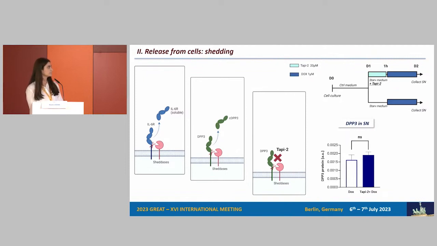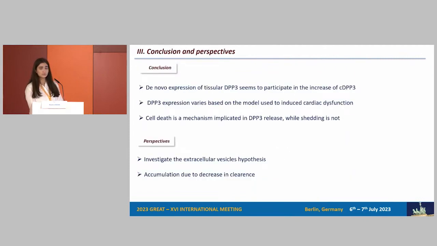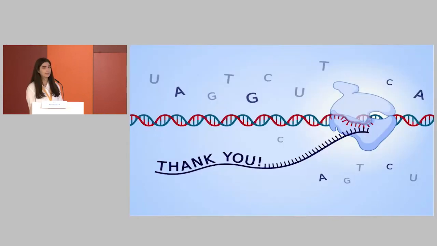So to conclude, we have seen that the increased expression and the cell death participate in this increase in circulating DPP3, and that the expression varies based on the model. For our next step, we will investigate extracellular vesicles as a mechanism suggested for the release of DPP3, and also study the hypothesis of decreased clearance. Thank you very much.